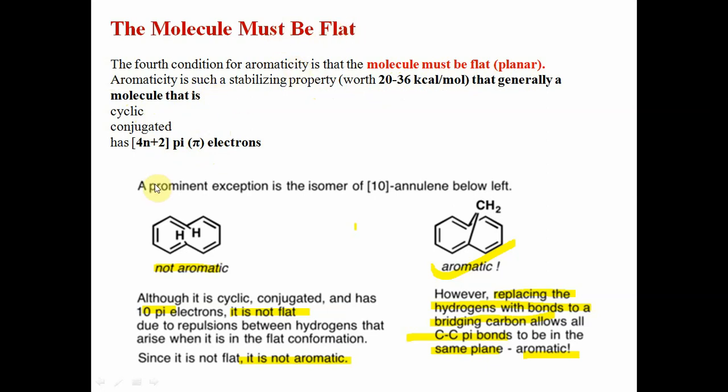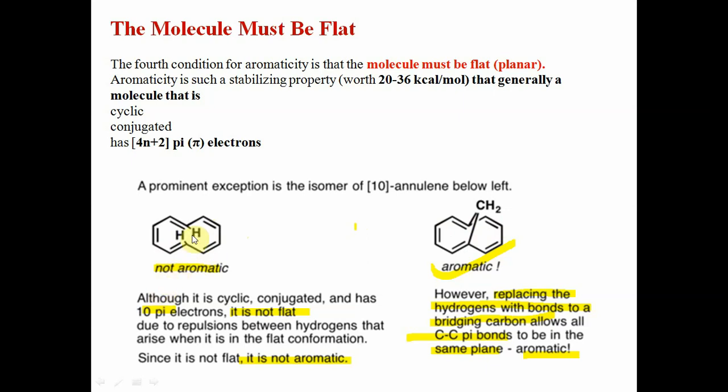For example, a prominent exception is the isomer, 10-annulene. This is the annulene having 10 electrons, but it is not aromatic. This one is aromatic, and it has 10 electrons: 1, 2, 3, 4, 5 double bonds means 10 electrons, aromatic. The other is also 5 double bonds, 10 pi electrons, but it is not aromatic.